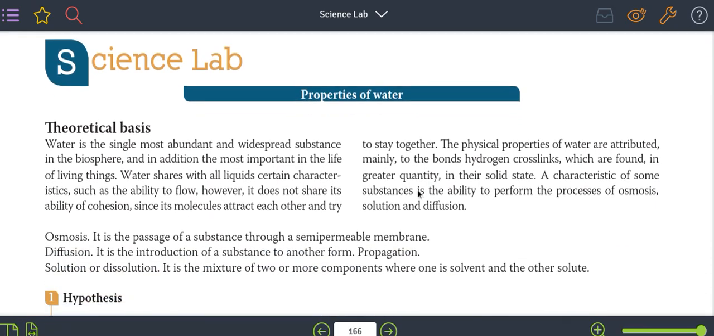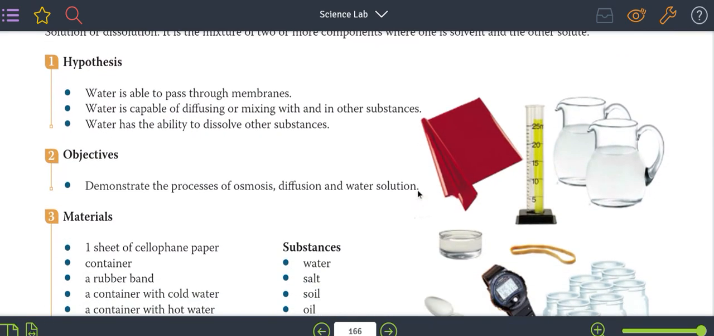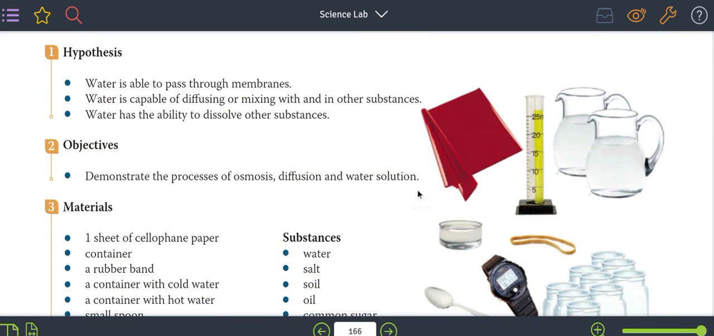In the Science Lab, we have to do a process of filtration, el proceso de osmosis difusión en water solutions. Water is able to pass through membranes. La hipótesis es que el agua puede pasar por membranas. Water is capable of diffusing or mixing with other substances. El agua se puede mezclar con otras sustancias. And water has the ability to dissolve other substances. El agua tiene la habilidad de disolver otras sustancias.